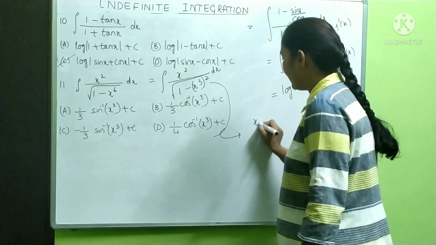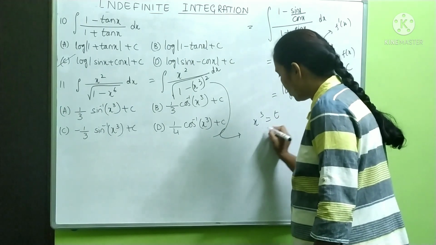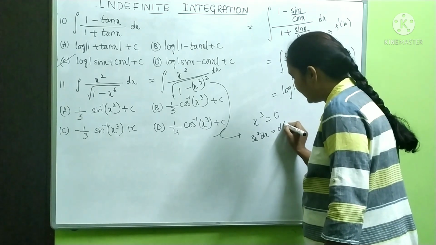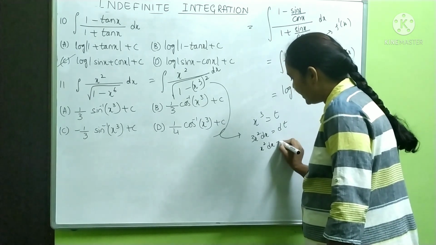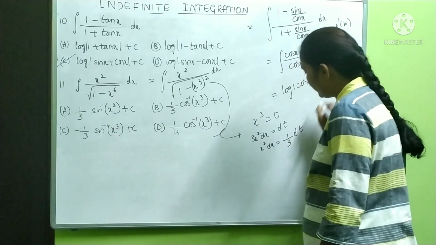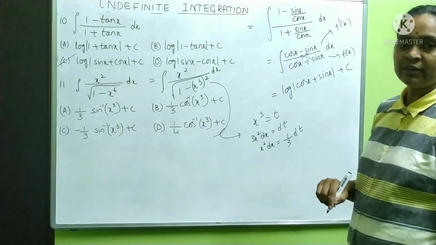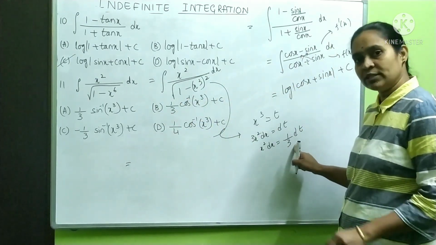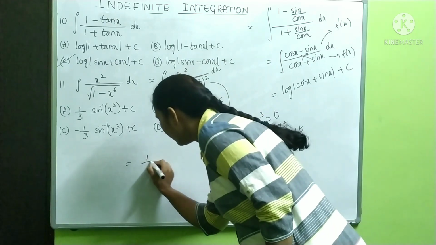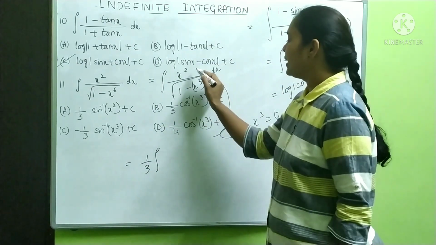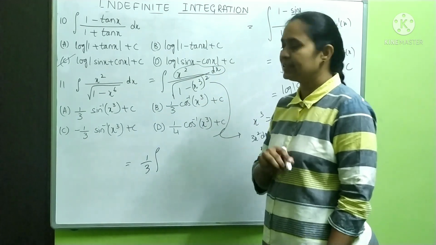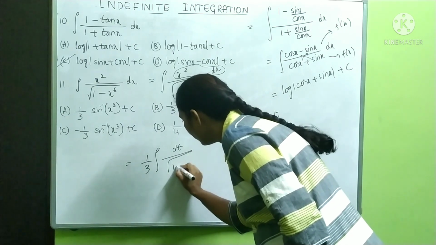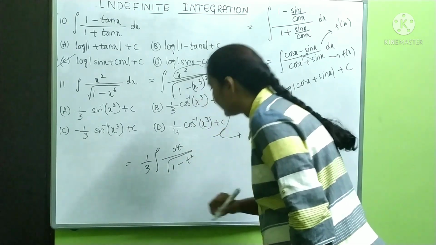I will take x cube is equal to t, so that 3x square dx is equal to dt, or else I can take x square dx is equal to 1 by 3 into dt. So our total problem converted into something else. What is that? You are going to get this 1 by 3 anyhow constant, I will write outside the integration. 1 by 3 into integration, complete numerator part, that is x square into dx, is just dt now, divided by root over 1 minus t square.